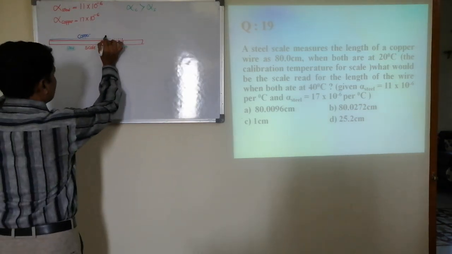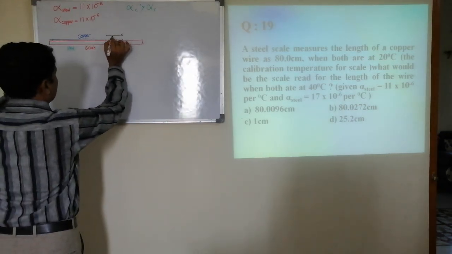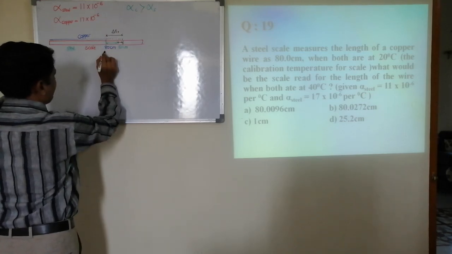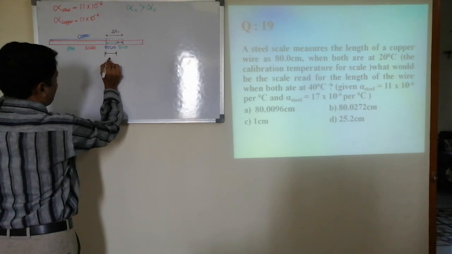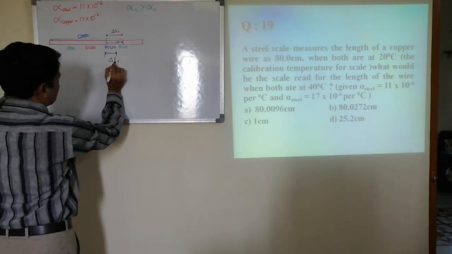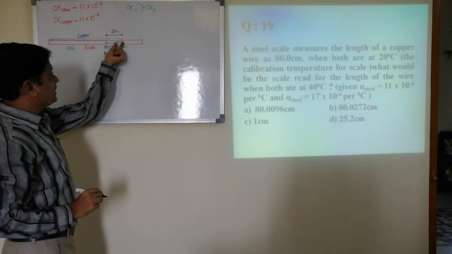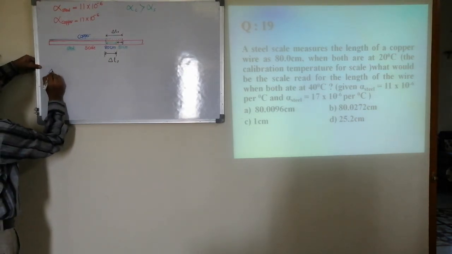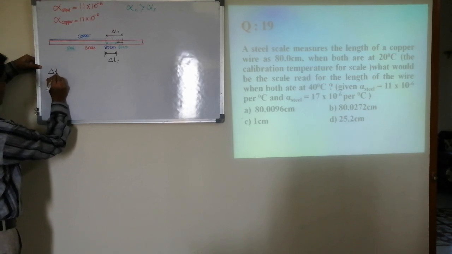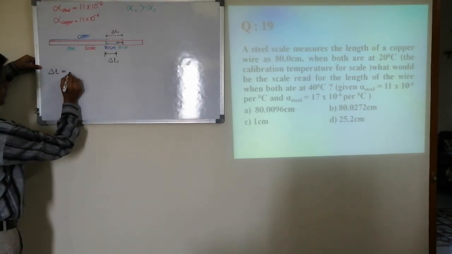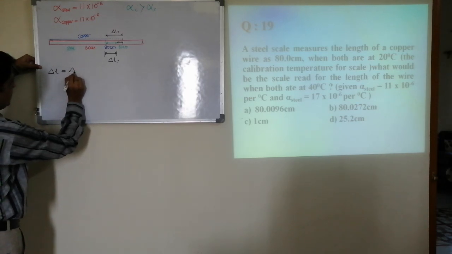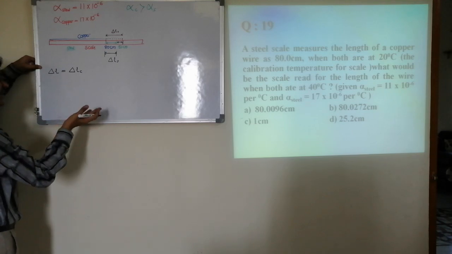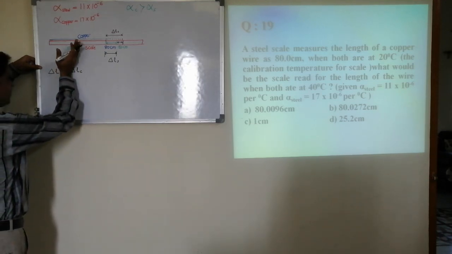This is nothing but expansion in the copper, from here to here expansion in the steel. If I add these, the same reading comes. So what I want today is change in the length of the bolt. That is change in the length of copper, or otherwise you can also take the final length, both will be the same.